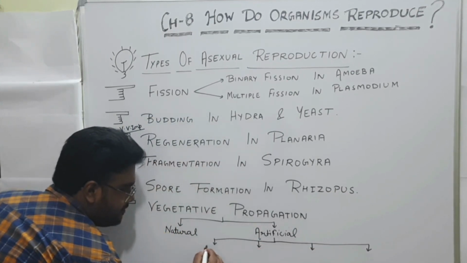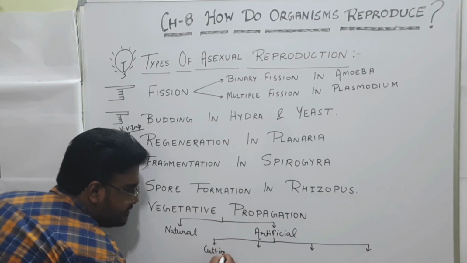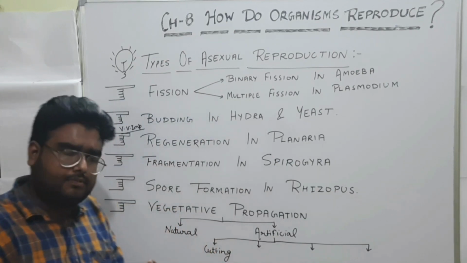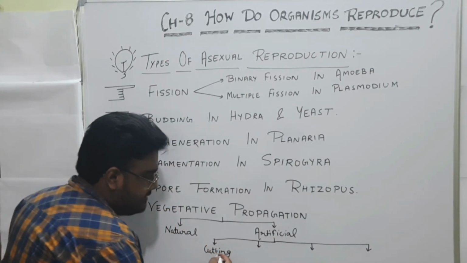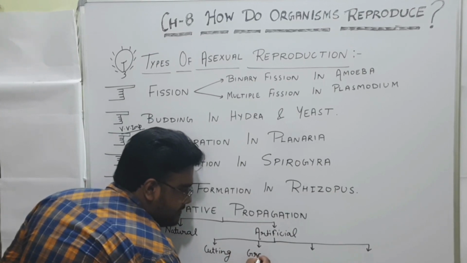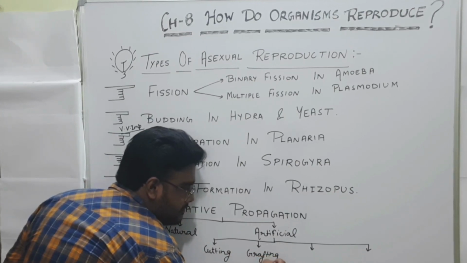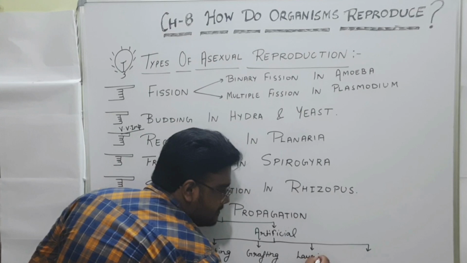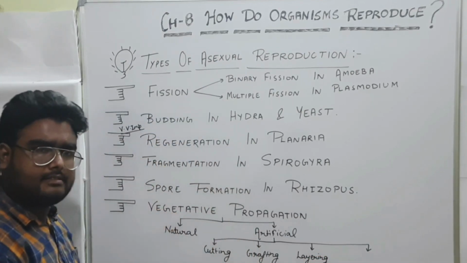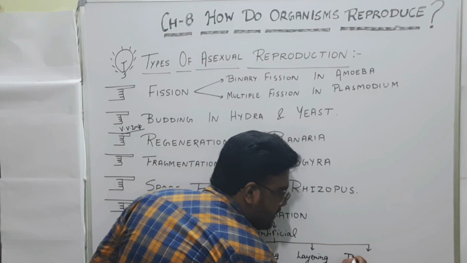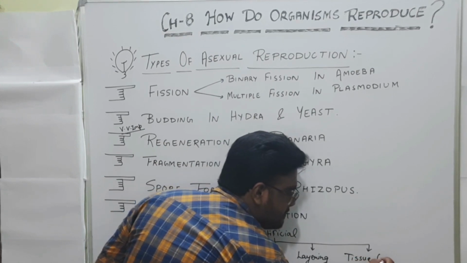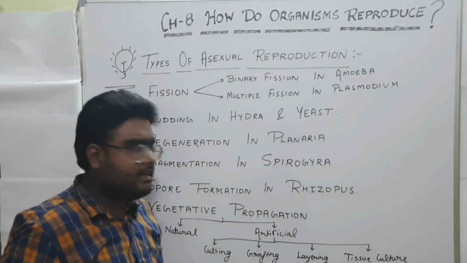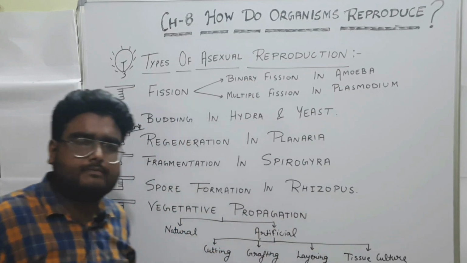That is, first one is cutting, like we do in our home also. Rose plant we will grow with the help of cutting. The second is grafting. Third one is layering. And the last one is tissue culture, which is very important.